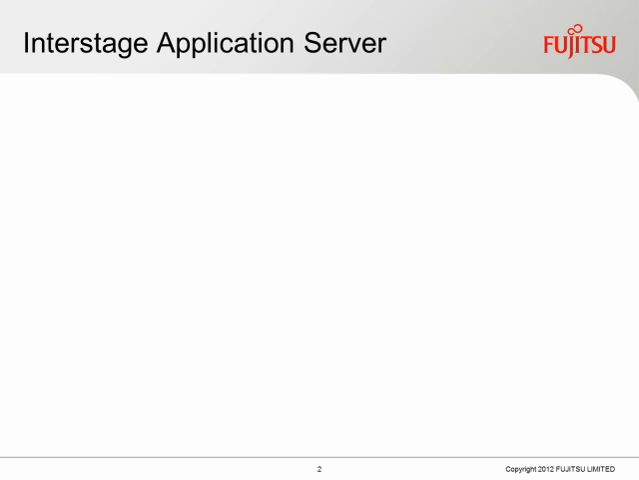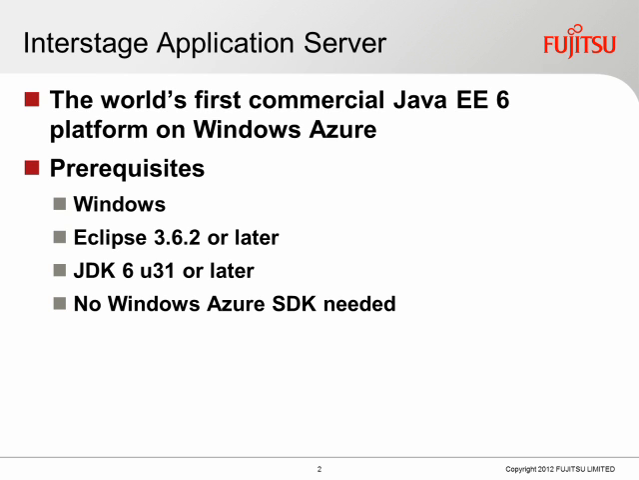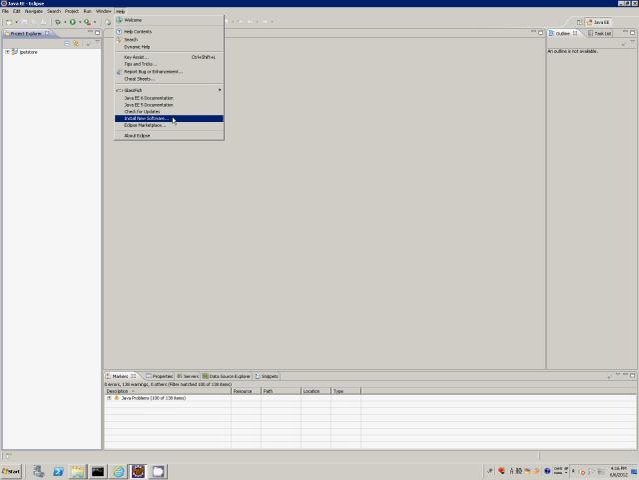Interstage Application Server powered by Windows Azure is the world's first commercial Java EE6 application execution platform available on Windows Azure. Simply by deploying applications using Interstage Application Server plugin, we can use the Java EE6 application execution environment. To make this happen, we need Eclipse IDE version 3.6.2 or later. We then have to install Interstage Application Server plugin.